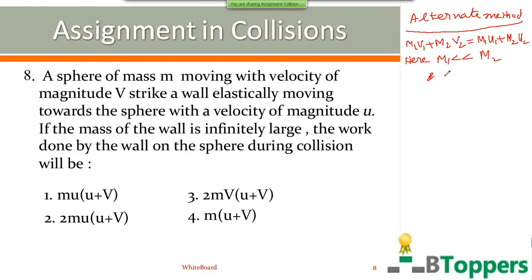Therefore, you can neglect the terms containing m1 compared to m2 on both sides. So you get v2 equal to u2. That means after collision, the wall continues to move in the same direction with its same velocity.